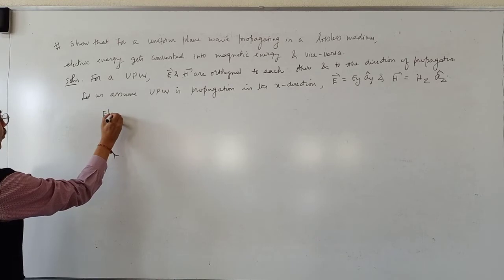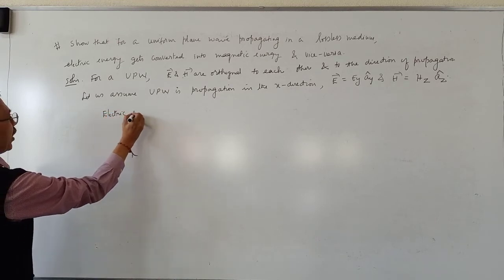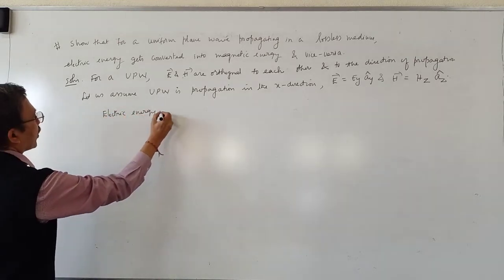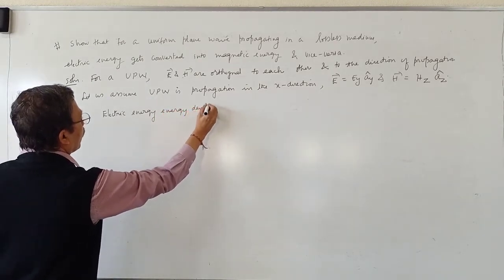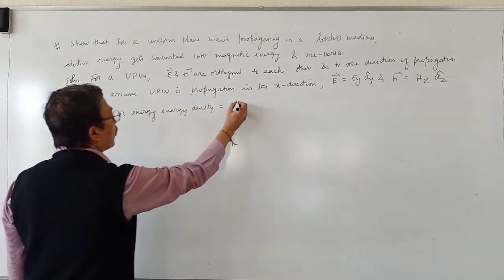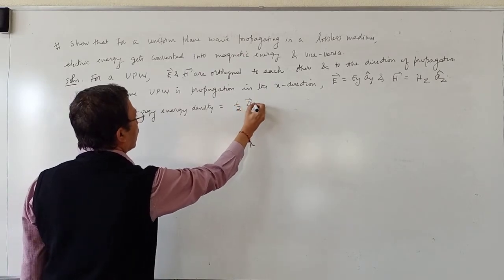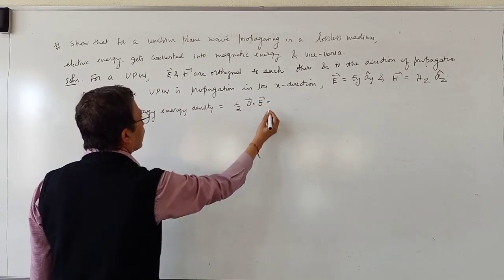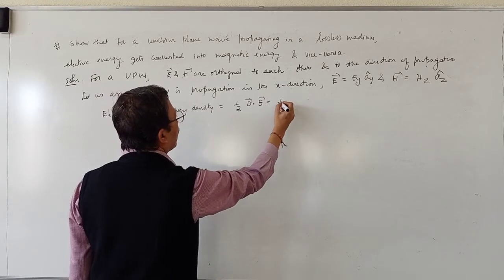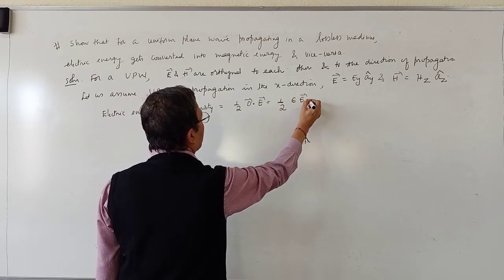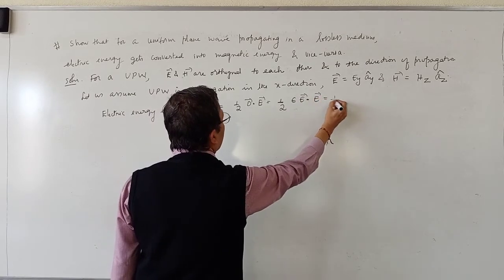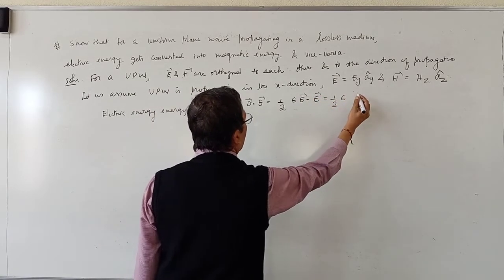Electric energy density is equal to half into vector D dot vector E, which is half into epsilon into vector E dot vector E, which is half into epsilon.